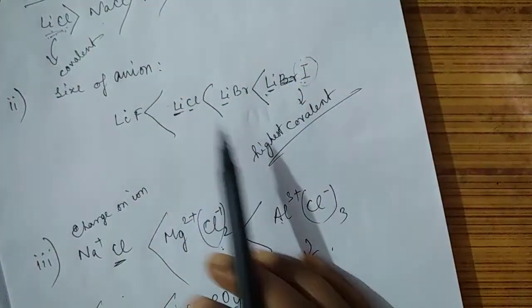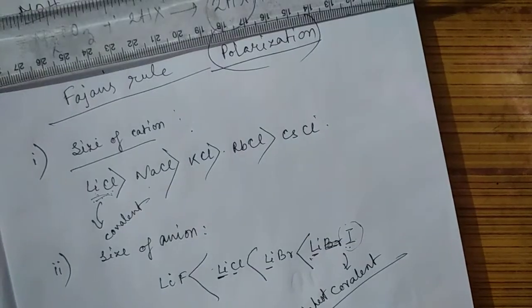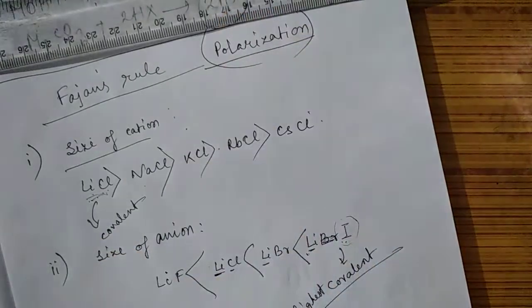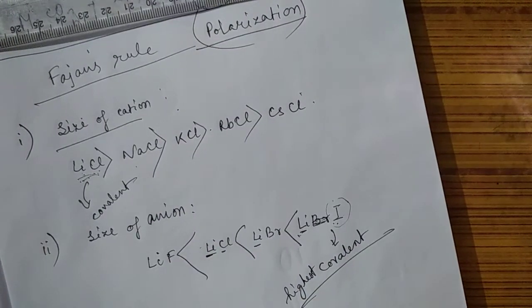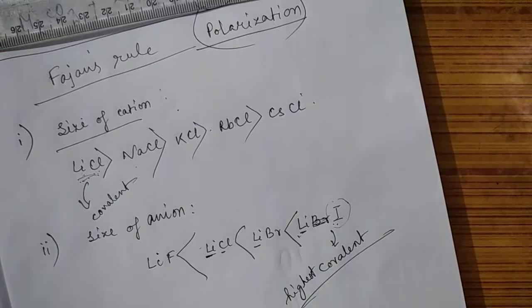In this way, these four rules together are what we call Fajan's rules, which tell us about the polarizing power and the polarizability, and on the basis of that we can explain the covalent character of a bond. These things I have discussed, because generally we are discussing halides.